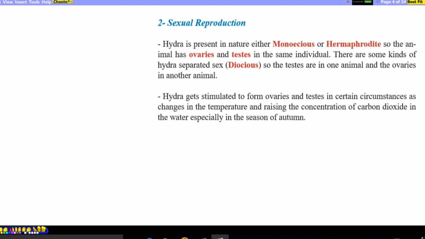Sexual reproduction in Hydra. Hydra is present in nature either monoecious or hermaphrodite. So when hermaphrodite, the same animal has ovary and testes and is able to produce male and female reproductive cells. There are some kinds of Hydra that are separate, where one is male and the other is female. Hydra gets stimulated to form ovaries and testes in certain circumstances such as changes in temperature and rising carbon dioxide in water. These 2 changes in the autumn season stimulate Hydra to produce